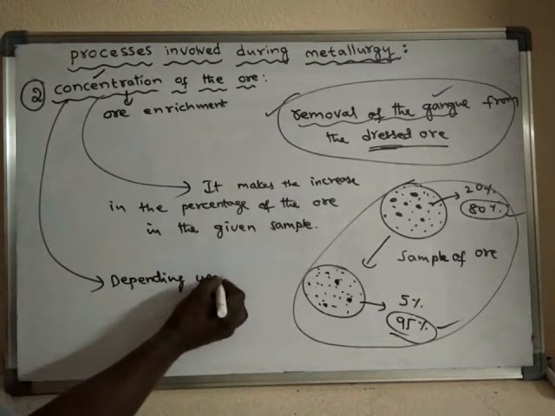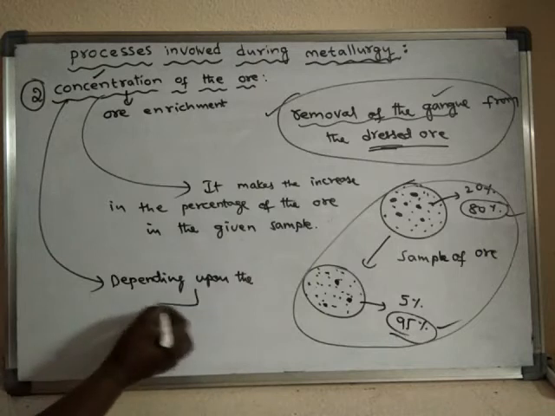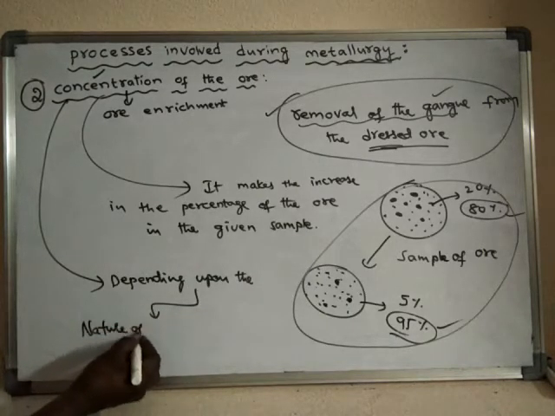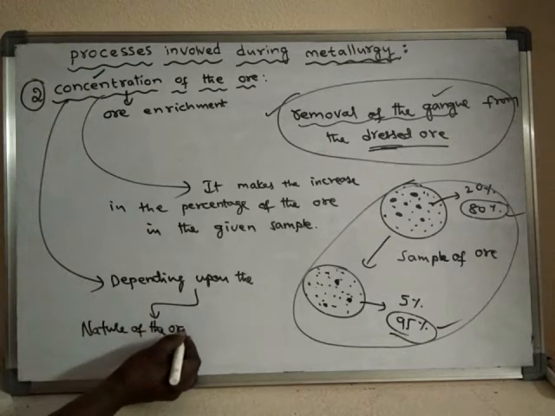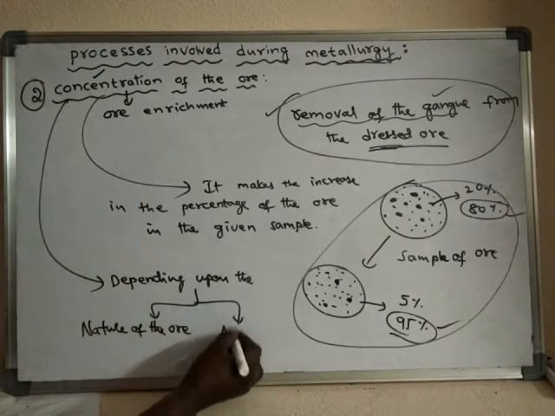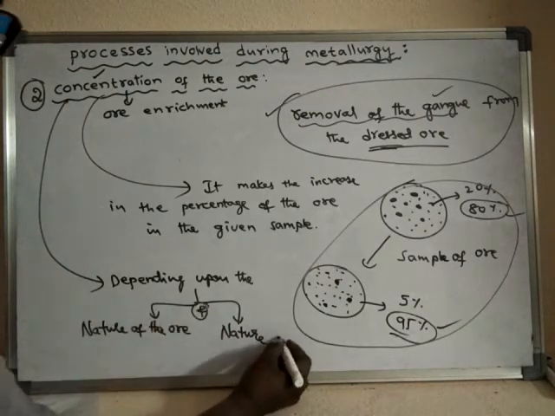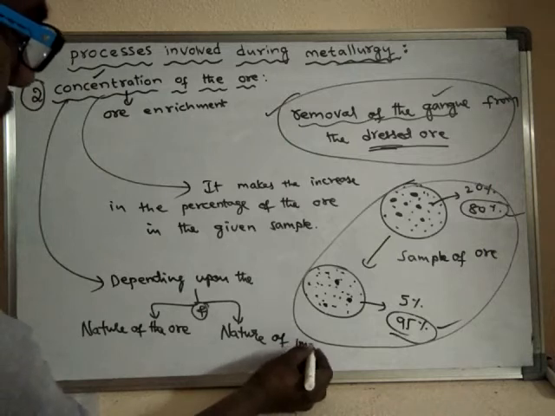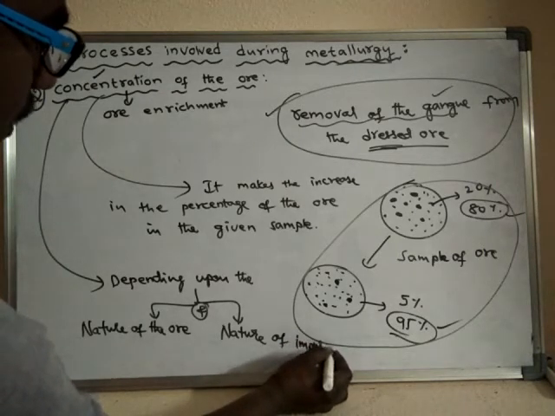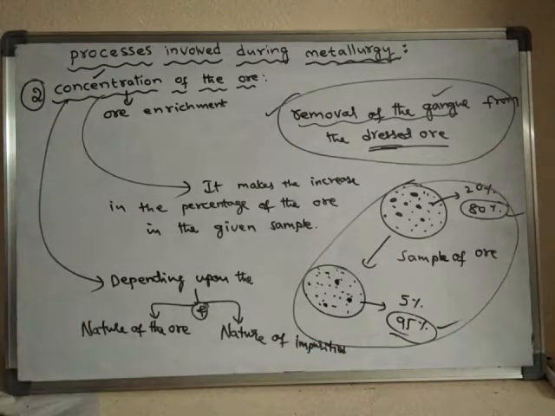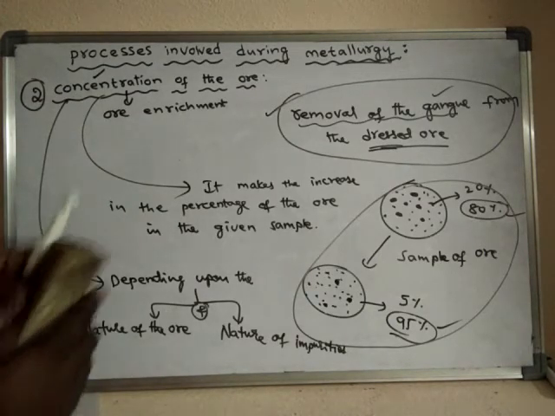Depending upon the nature of the ore and nature of the impurities, or the nature of the gangue, different concentration methods are available.